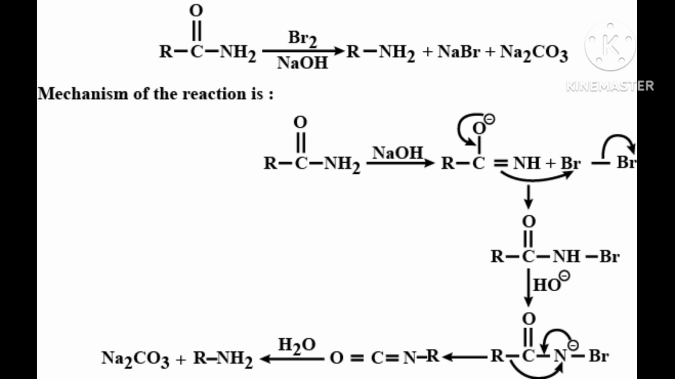Now its role will come. Br2 is there, then obviously it will form... 4 NaOH you have taken. Actually, why have you taken 4 NaOH? Because it is required. Then bromine plus sodium will form NaBr. Then 2 bromine is there, that's why it will form 2 NaBr. Then out of 4 sodium, 2 are used up. Now 2 sodium are remaining.